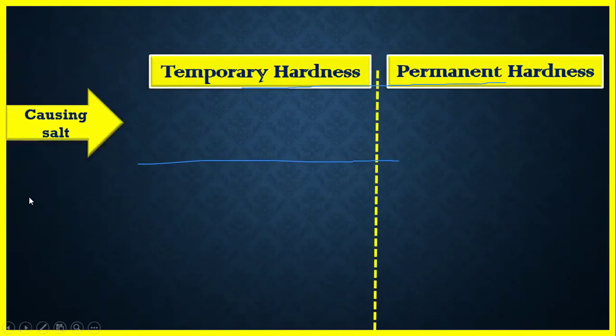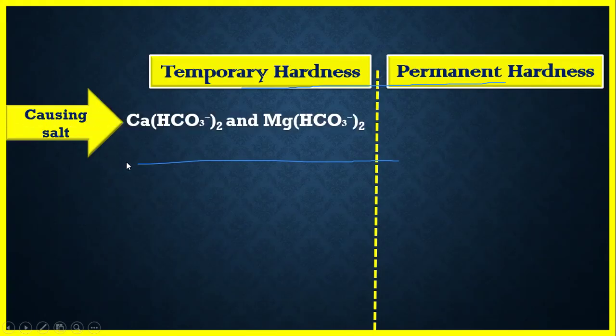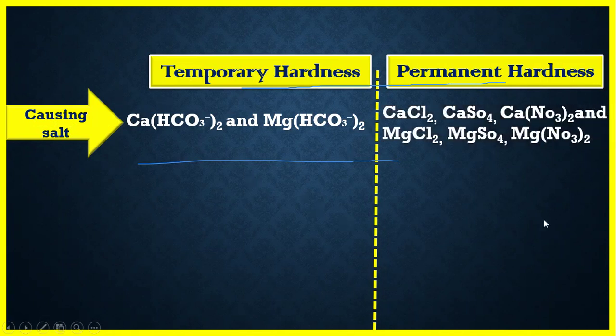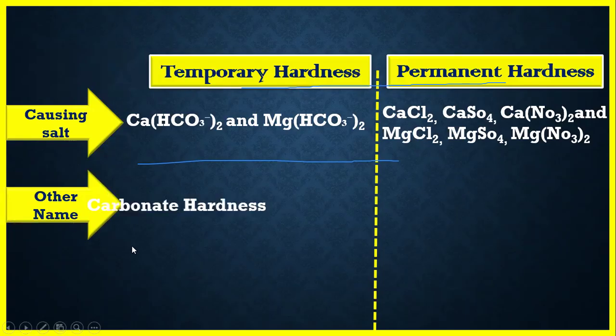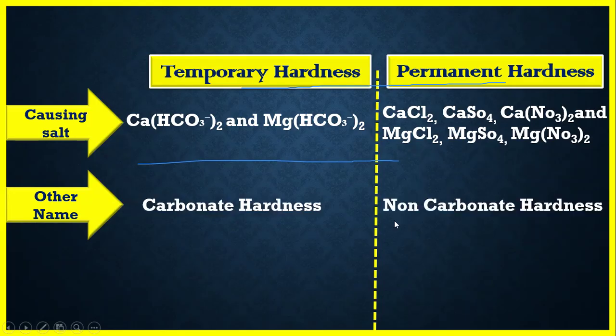So the first difference is the causing salt. That means what salts are responsible for the temporary hardness and the permanent hardness. As we just discussed, the temporary hardness is caused by calcium and magnesium bicarbonates, while the permanent hardness is caused by calcium chloride, calcium sulfate, calcium and magnesium nitrate, and the calcium and magnesium chlorides. Other name of the temporary hardness is the carbonate hardness, and the permanent hardness is also known as the non-carbonate hardness.